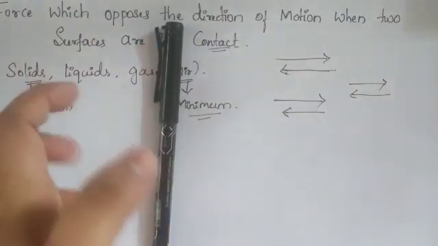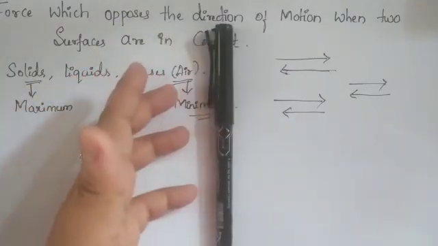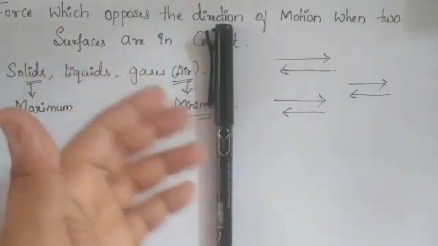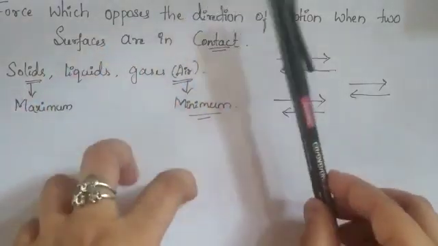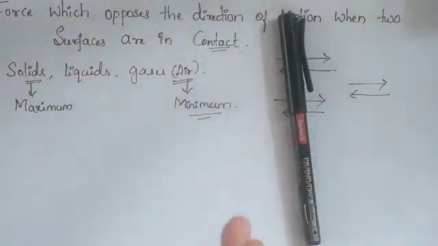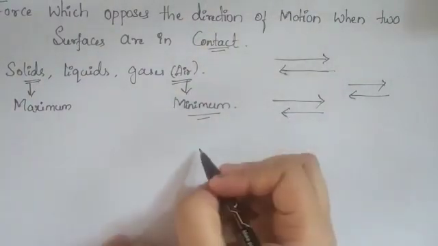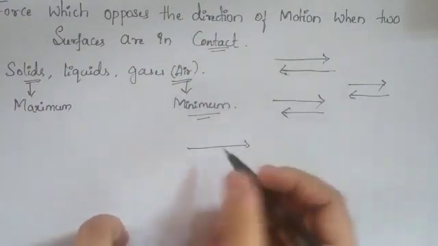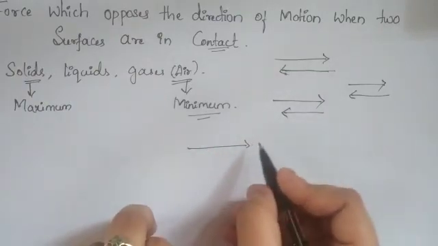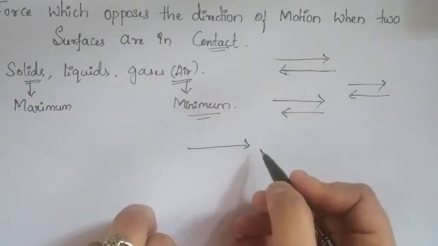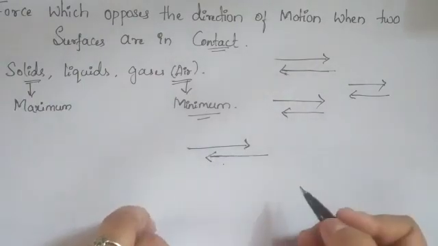For example, I have considered this pen. This is a solid object. I have applied the force in this direction, and after some distance, this pen has stopped. Why has this pen stopped? I am applying the force in this direction, and the pen moves to some extent. Due to frictional force, it stopped. The frictional force should be acting in this direction.